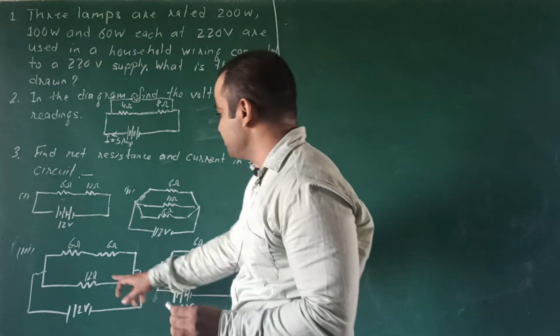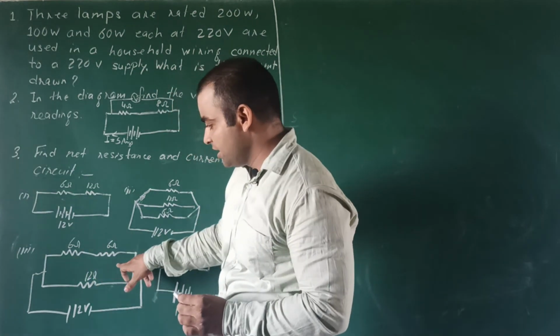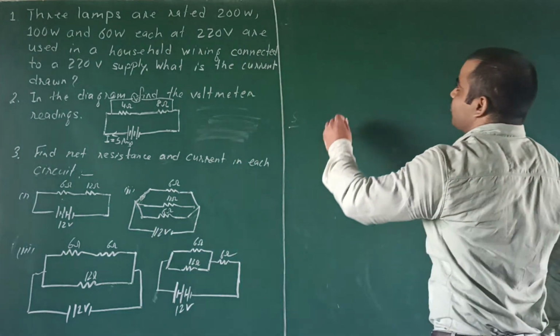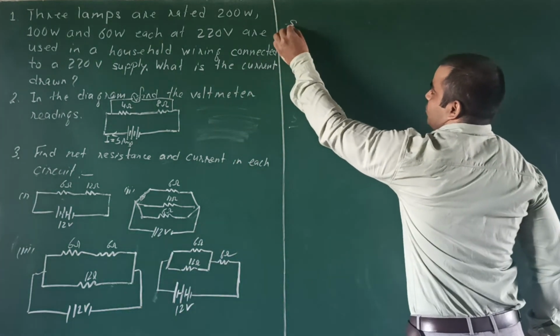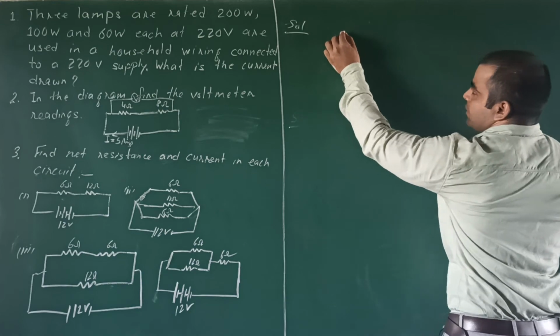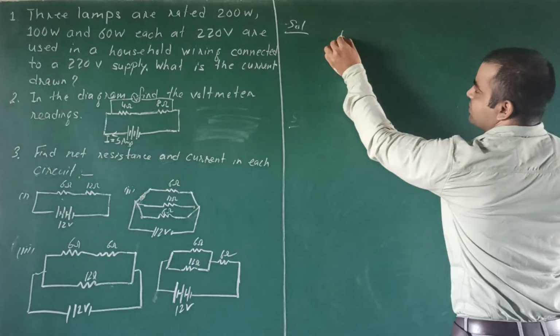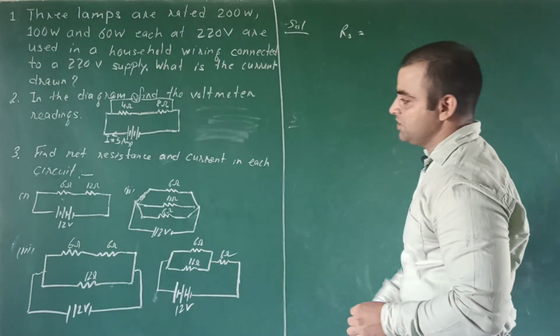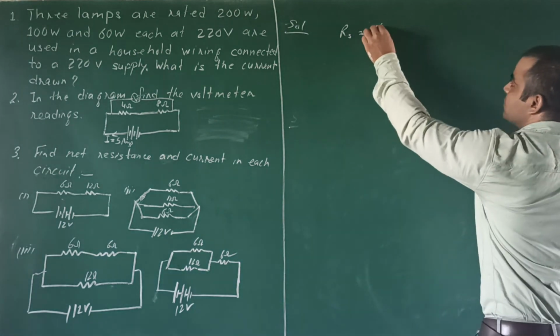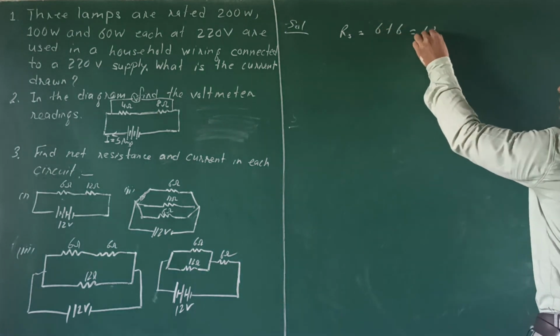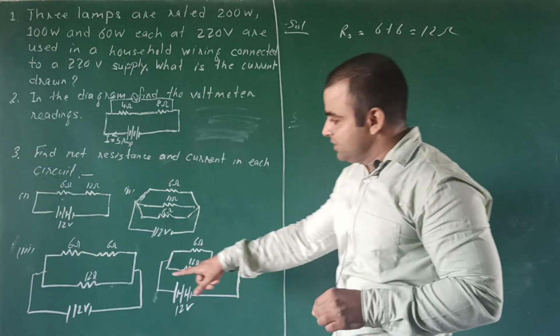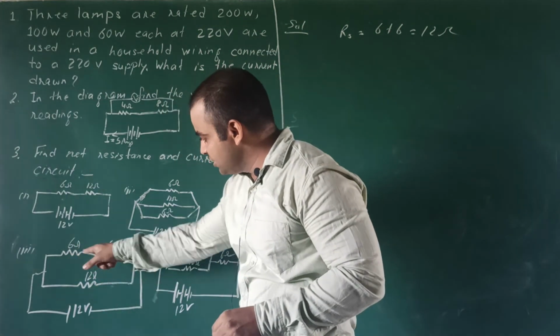In the next diagram, these resistances are in series combination. So for series R1 plus R2, 6 plus 6 ohm will be 12 ohm. And this resistance is parallel with this combination.